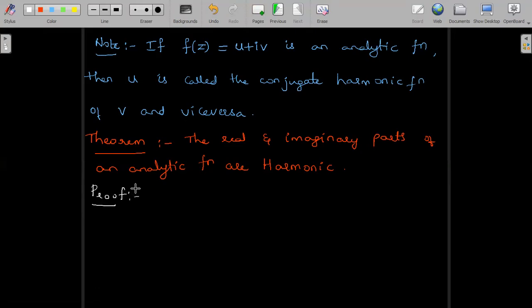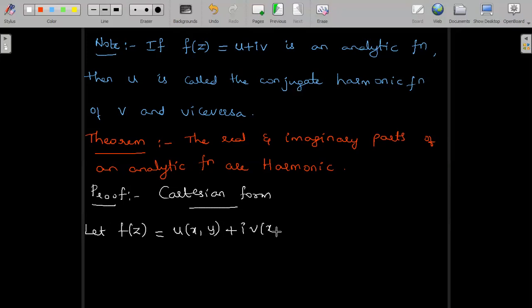So the real and imaginary parts of an analytic function, that is u and v respectively, we have to prove they are harmonic. So let us consider, now I am doing the proof in the Cartesian form. So let me represent that in the Cartesian form. I am doing the proof. Let us first assume f of z, which is given by u of x comma y, Cartesian, plus i into v of x comma y, be an analytic function,